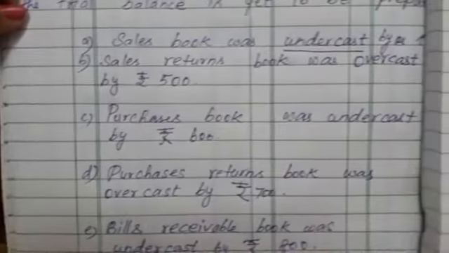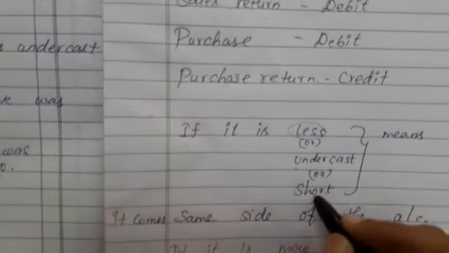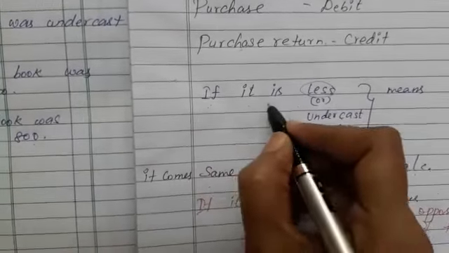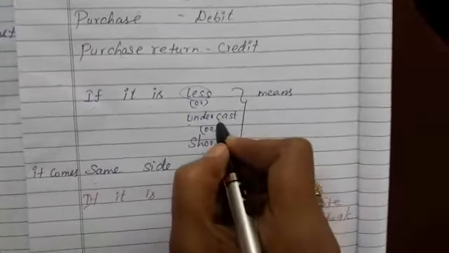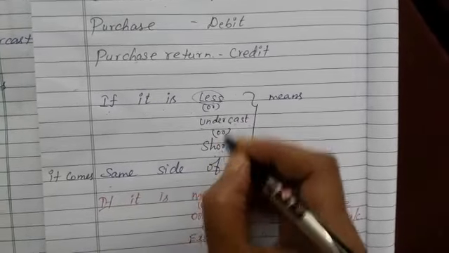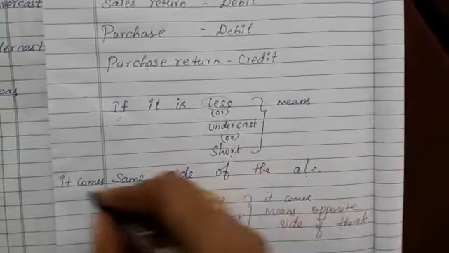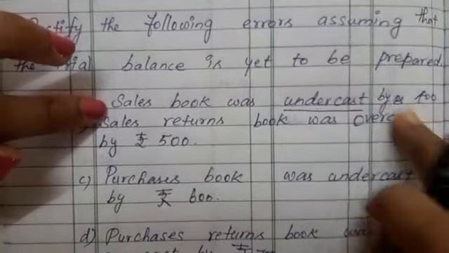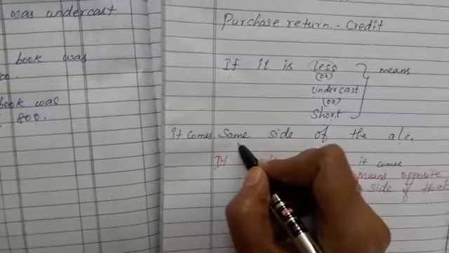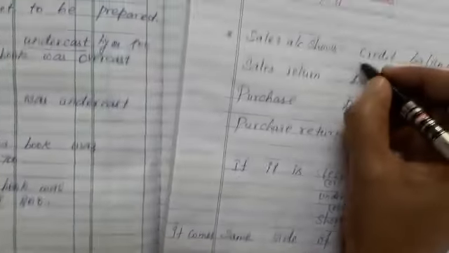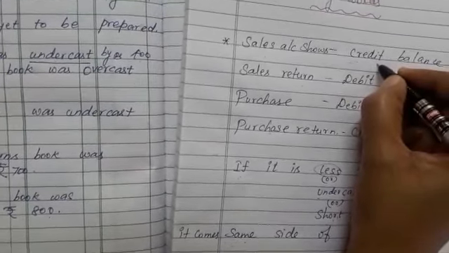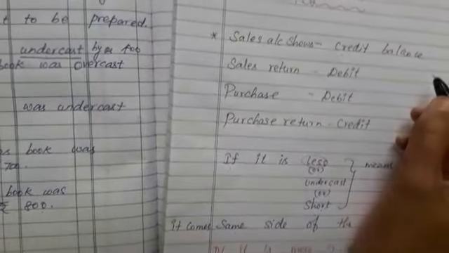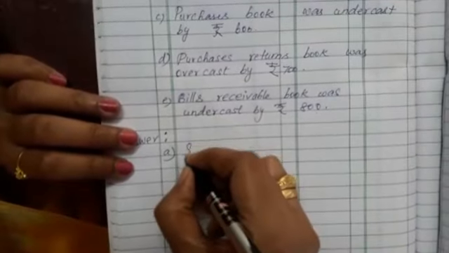If it is undercast, it means less or short. If you see it in the transaction, it comes on the same side. For example, the first one, sales book was undercast by 400. Undercast means the same side. You are writing on that same side. So sales account should be which side? Credited rupees 400.